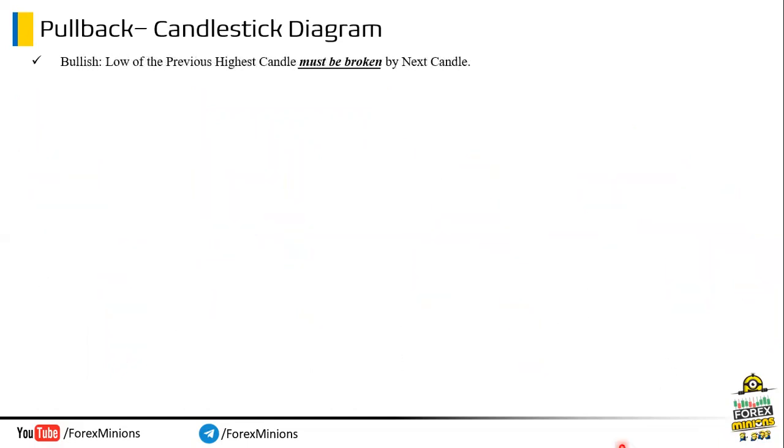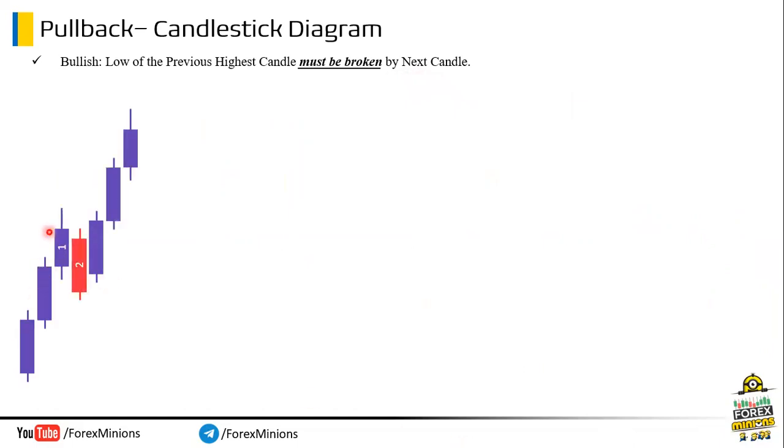Now, for the candle closing rule for a bullish market, the low of the previous highest candle must be broken by the next new candle. Let's see this example. Here, first we have to mark the highest candle, which is candle number 1. Now, note that the second candle broke this candle low here. So both rules are fulfilled. Hence, this pullback is valid.